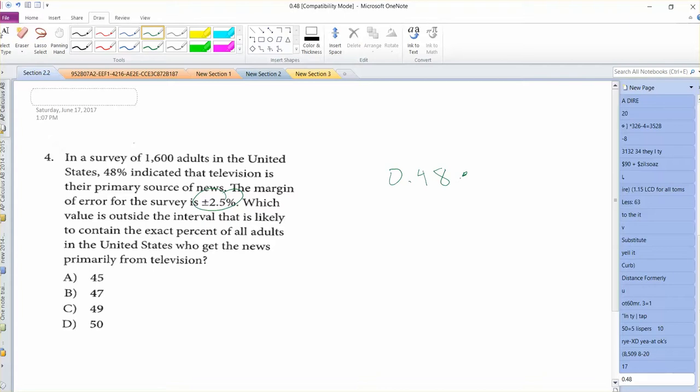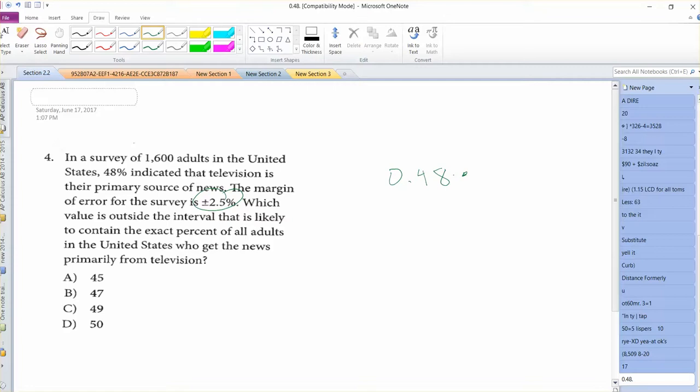And hold on, this question is a little confusing. Which value is outside the interval that's likely to contain the exact percent of all adults? Oh, okay. I think what they want us to do here. Geez, this is a really odd question that's being asked here.